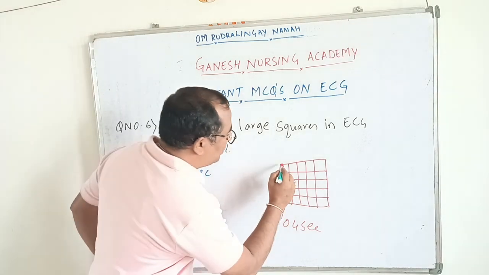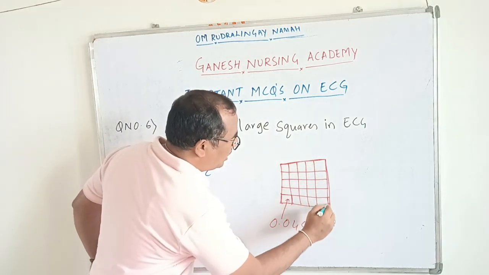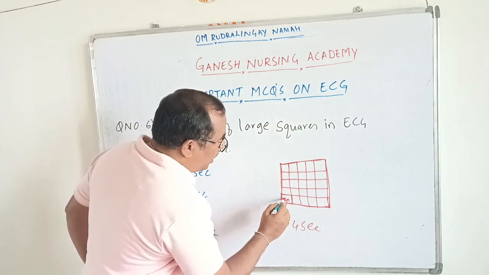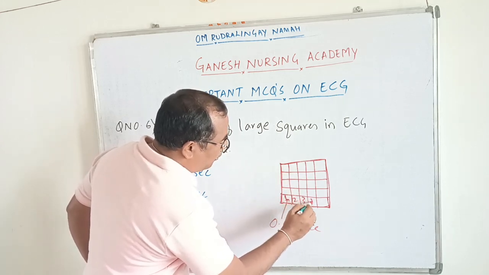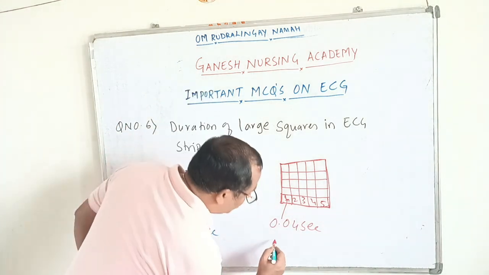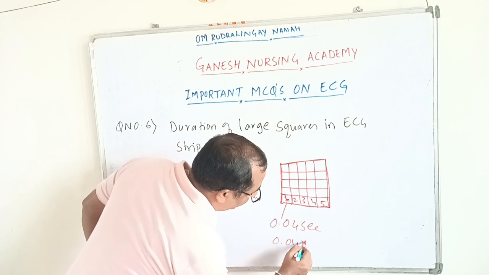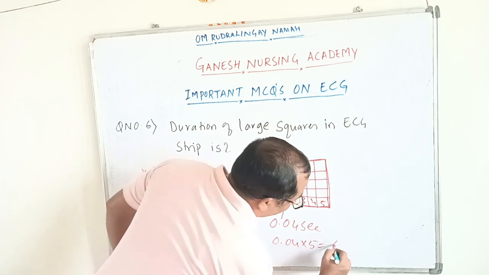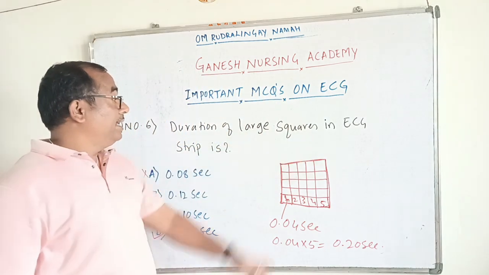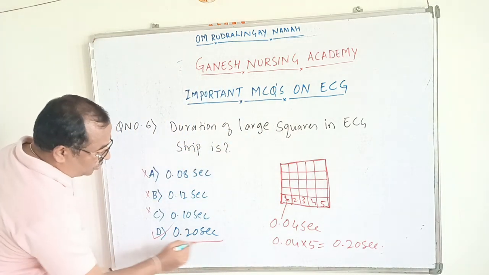So this is a large square in the ECG strip. In this large square there are totally 1, 2, 3, 4, 5 small squares present. So that is nothing but 0.04 into 5, which is 0.20 second. So the duration of a large square in the ECG strip is 0.20 second.